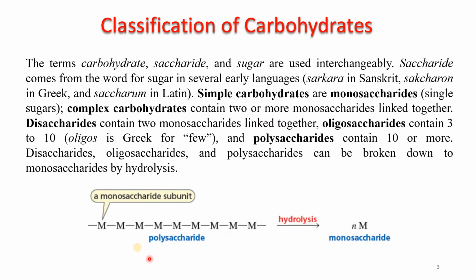In the diagram, a polysaccharide is represented by monosaccharide subunits linked together. So there are several monosaccharide units which are linked together. Upon hydrolysis, we will get n number of M molecules, where capital M stands for monosaccharides. The value of n is 2, 3, 10 or maybe thousands or more than thousands.